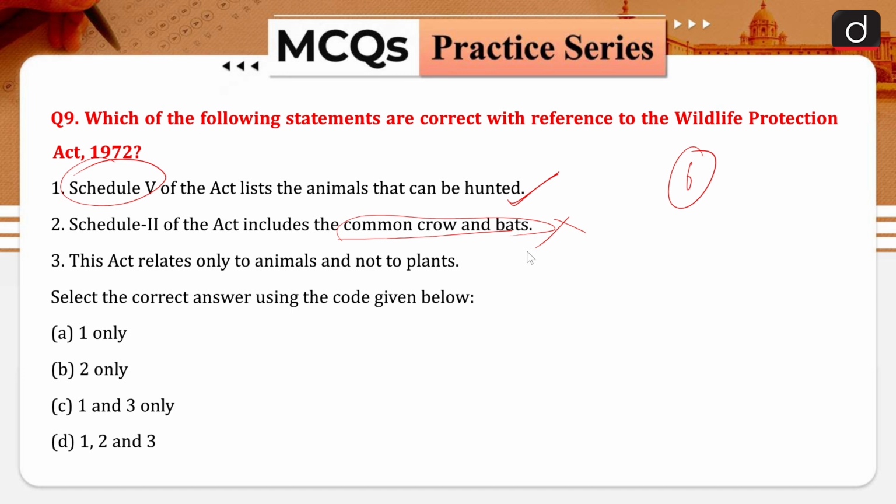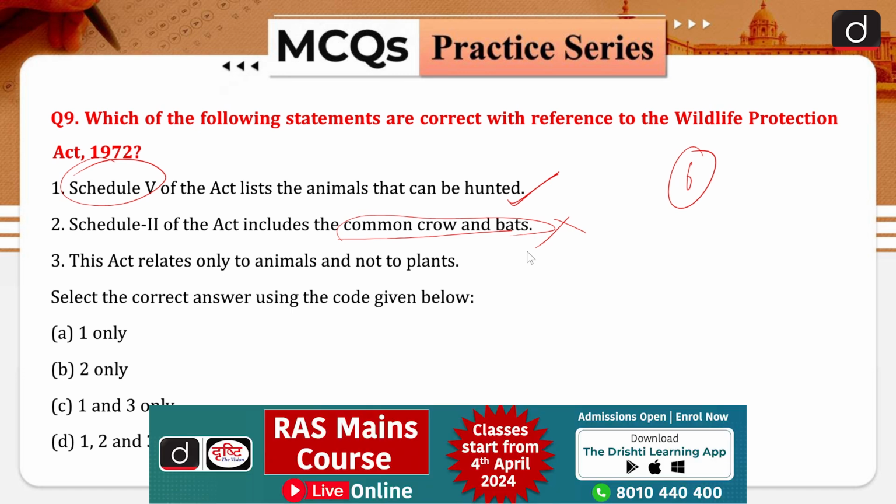Now third statement, this act relates only to the animal and not plants. As I told you, schedule 6 is related to plants, so this statement is also incorrect. Option A would be your right answer.